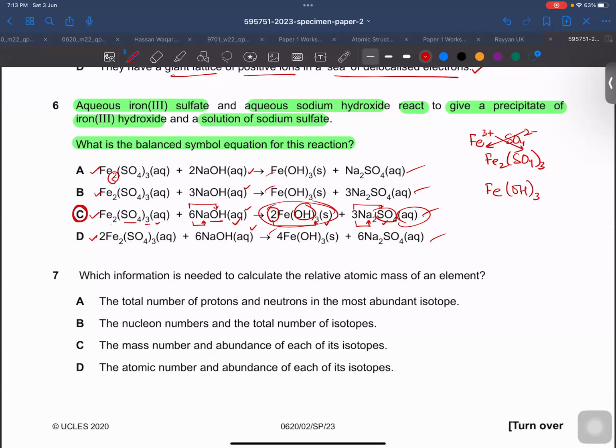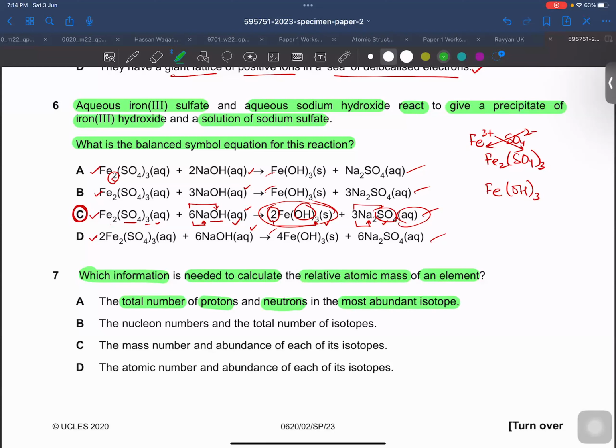Yes, sir. Okay. Then which information is needed to calculate the relative atomic mass of an element? If you want to find out the relative atomic mass of any element, which information is important? Let's see: the total number of protons and neutrons in the most abundant isotope. If you are using different isotopes, there must be an average isotopic mass, right?